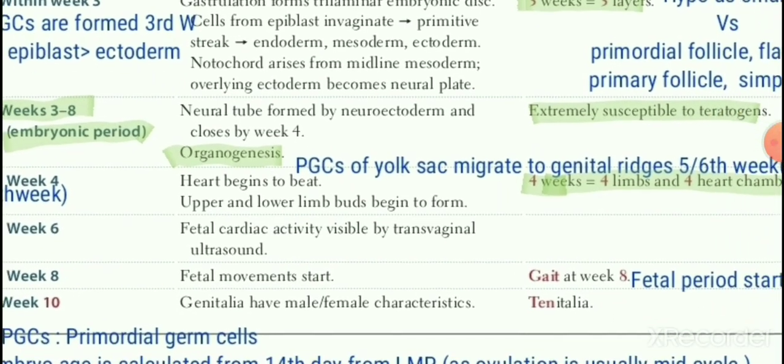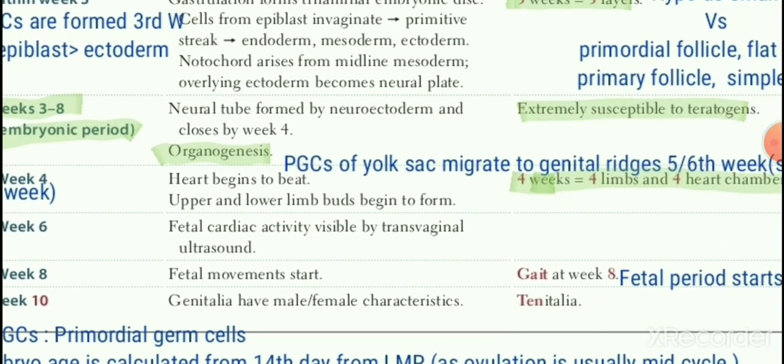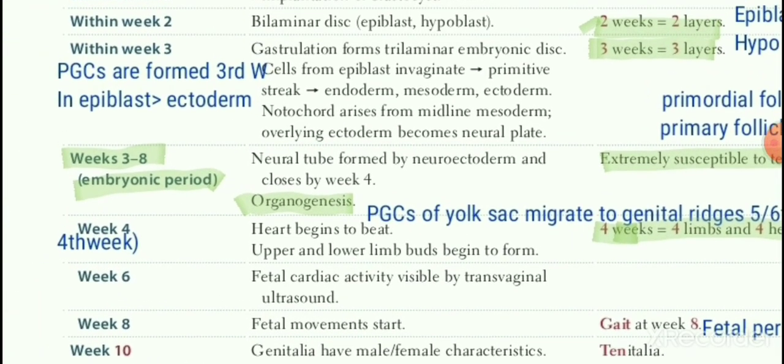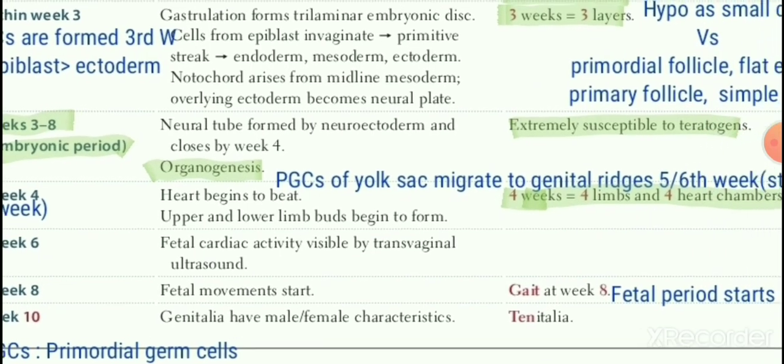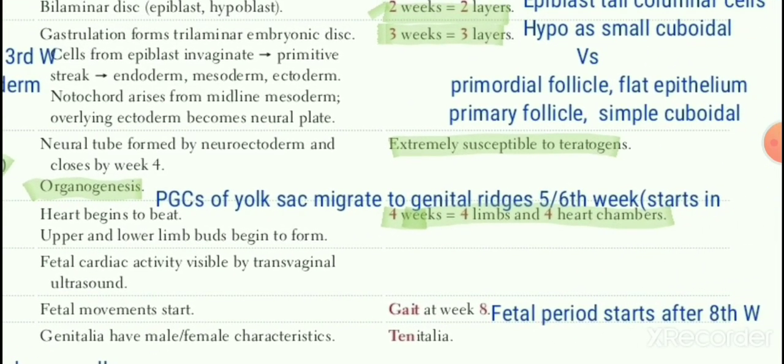This migration from the yolk sac is an MCQ. Both the weeks are MCQs, third week and sixth week. And we know the very famous MCQ that the embryonic period, when organogenesis is taking place, is from the 3rd to the 8th week. That is a very important period for embryos, as organs are being formed and they are extremely vulnerable to teratogenic drugs.